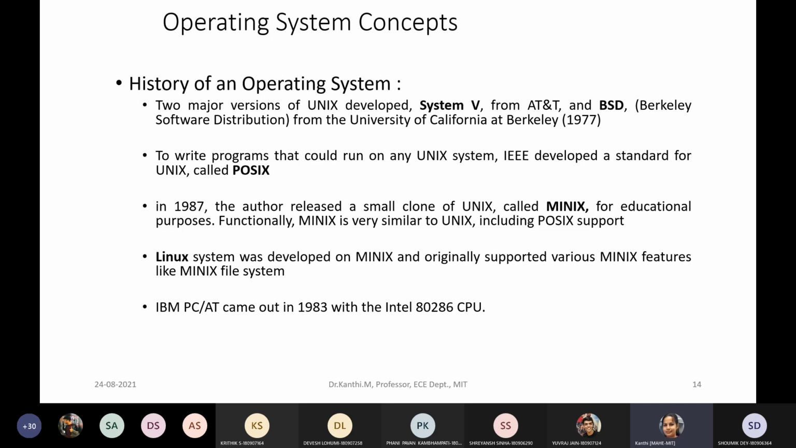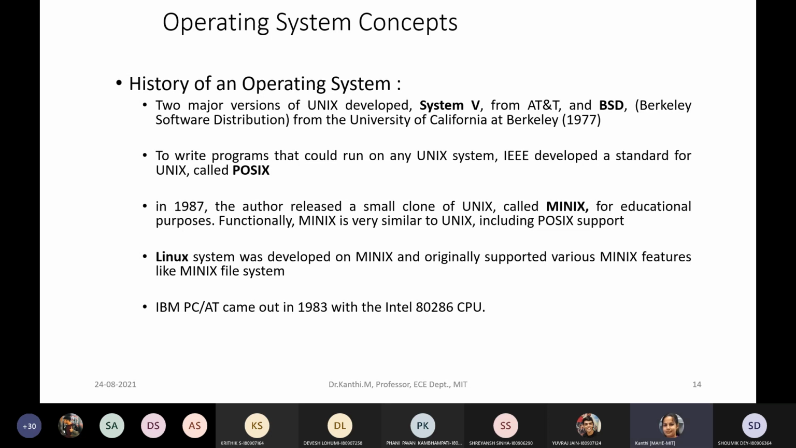So this is about the history of operating systems. We need to know a little bit. Let us go fast. The major versions of Unix developed were System V from AT&T and Berkeley Systems in 1977 at the University of California at Berkeley. So you can see that evolution of operating systems. To write programs on any Unix system, IEEE developed a standard for Unix, which is called POSIX, that is Portable Operating System Interface, which is based on Unix.